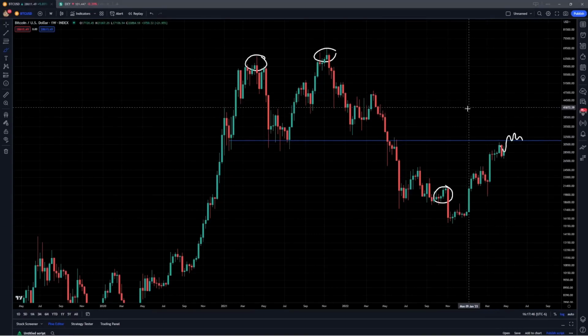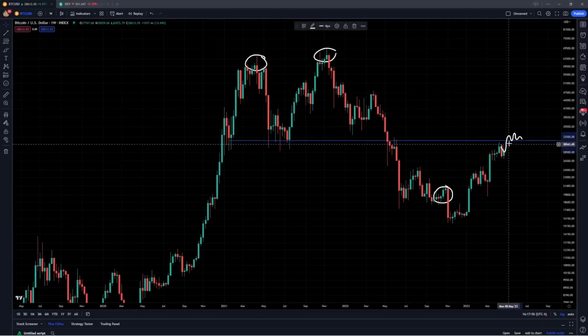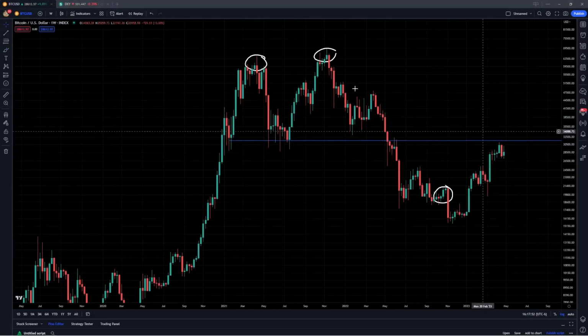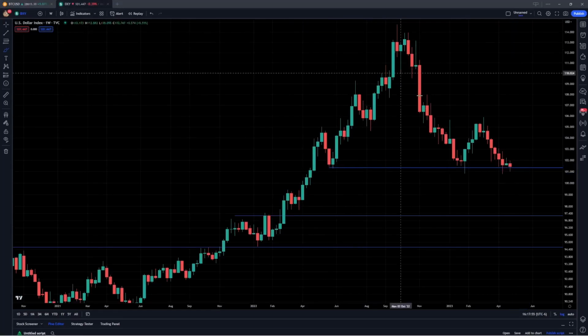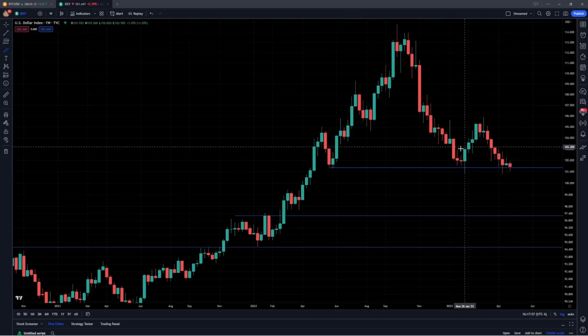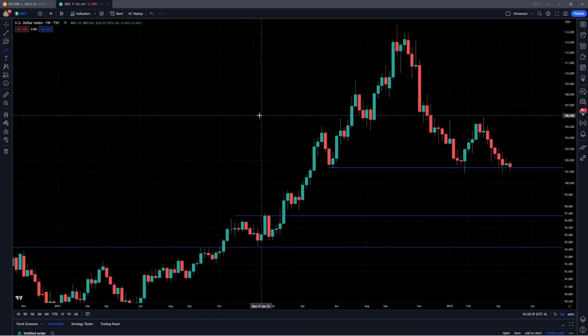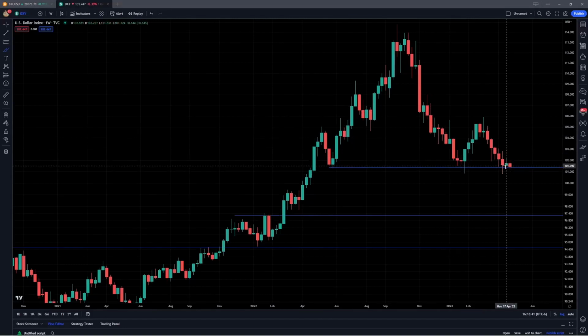But again, while those are certainly possibilities, we haven't seen any confirmation yet. Bitcoin is still below resistance, and this is resistance until proven otherwise, and DXY is still above support, which is support until proven otherwise. So watching out for the DXY is going to be something very key into the next few months, but there is certainly nothing actionable yet just because we're at a very key inflection point on